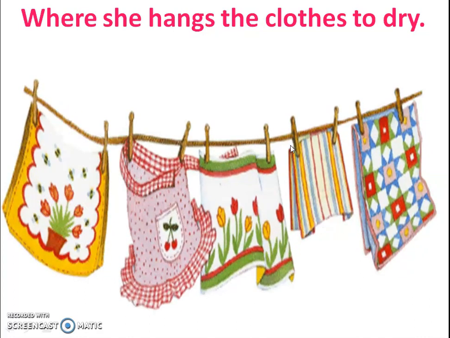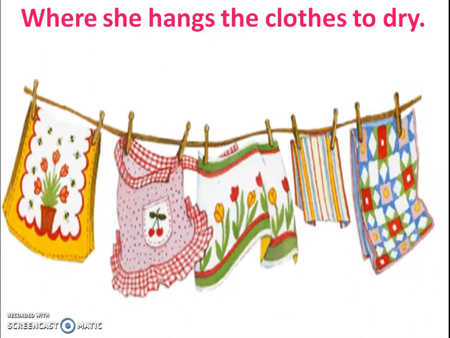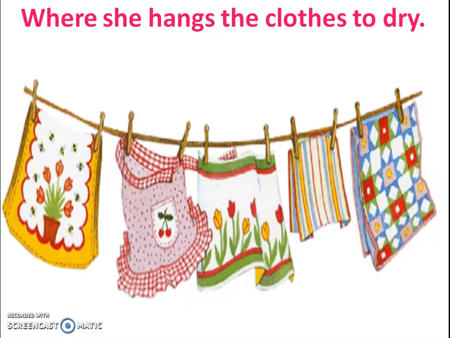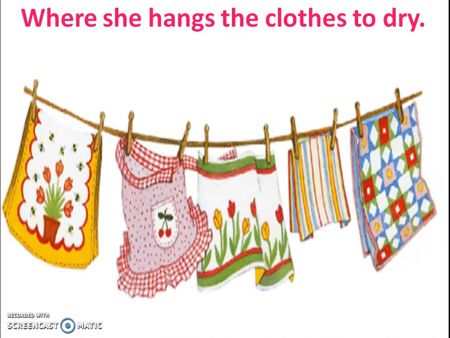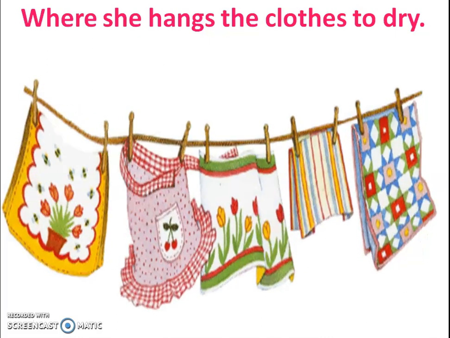Once again, we will revise this. In this poem, the poet calls the ocean Mrs. Ocean, and this is an imaginary poem, where the poet imagines that Mrs. Ocean washes clothes every day, the whole year. She uses a lot of bluing, so that the whole ocean becomes blue. So she said that I have seen the foam of soaps on the waves when they are very rough and high. But she says that she doesn't know where Mrs. Ocean hangs the clothes for drying.